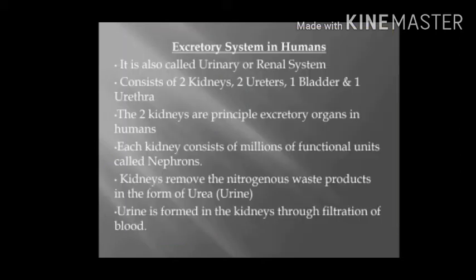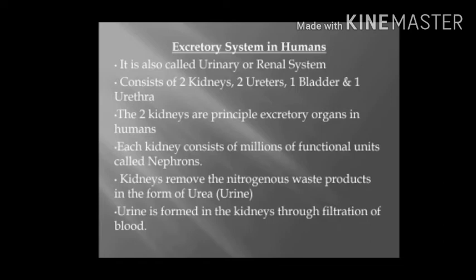Excretory system in humans. The human excretory system is also called urinary system or renal system. It consists of two kidneys, two ureters, one bladder, and one urethra. The two kidneys are principal excretory organs in humans. Students, just keep in mind that other organs also remove or excrete the waste products from our body.